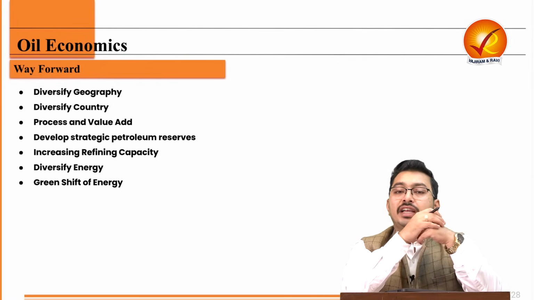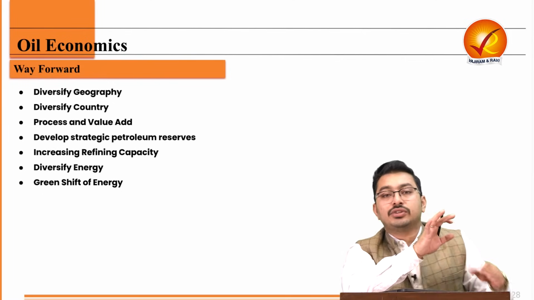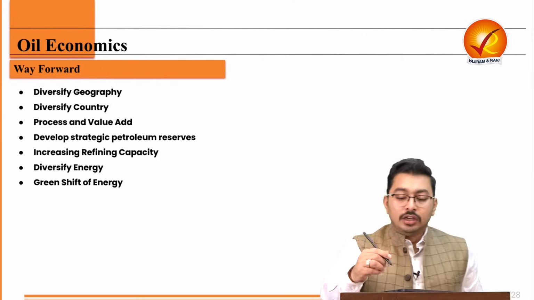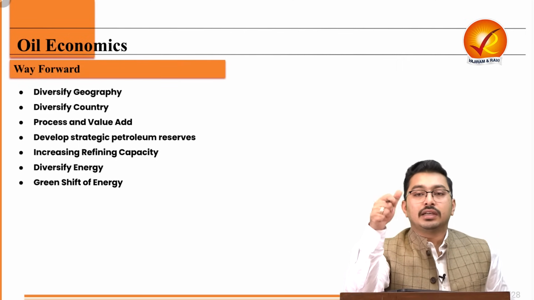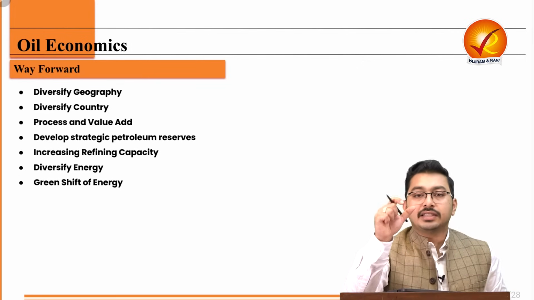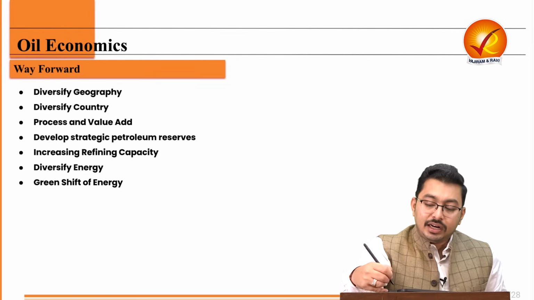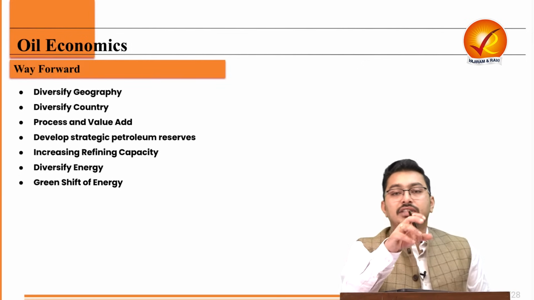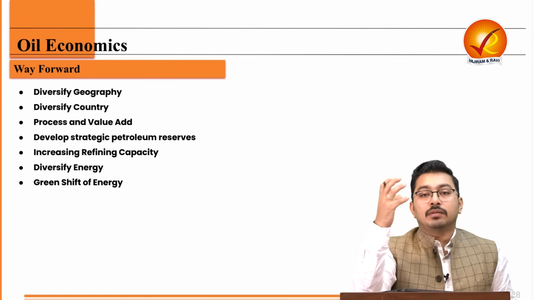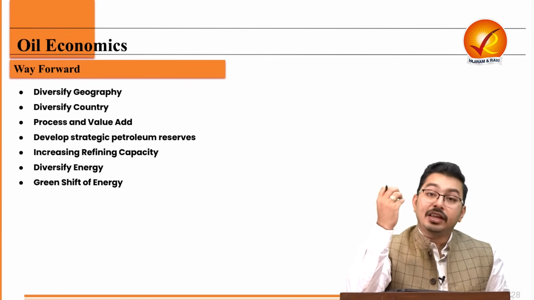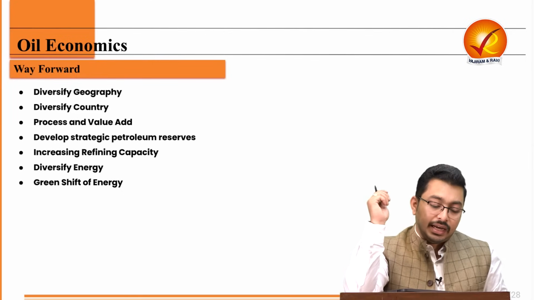Then to diversify countries also, so that a single country does not have a very large percentage of imports. We utilized the Russia-Ukraine crisis as an opportunity. But if we continuously depend on a single country for, let's say, 20-25% of the oil imports, it also builds some kind of higher risk if anything untoward happens in that country.